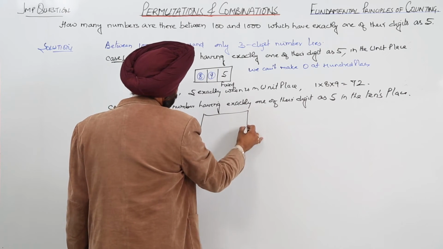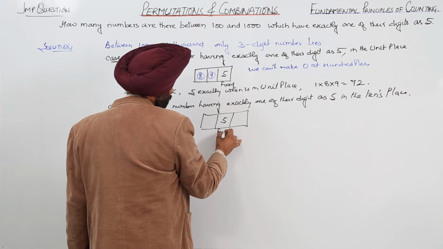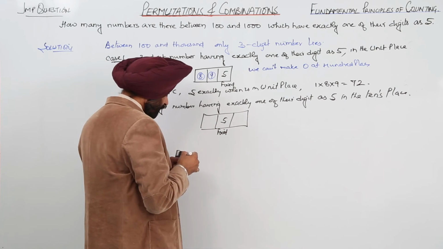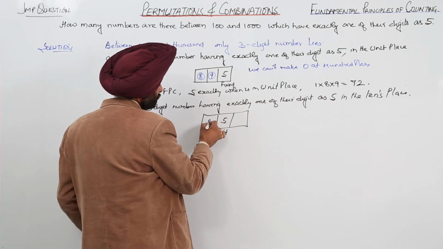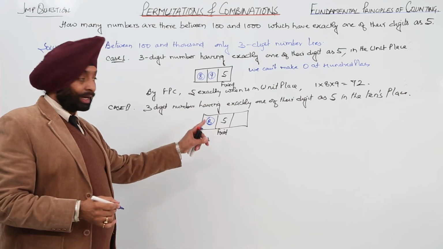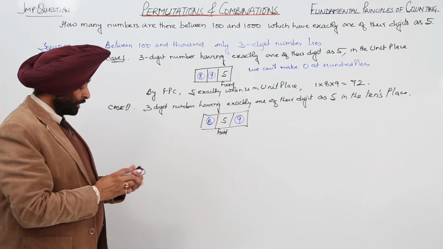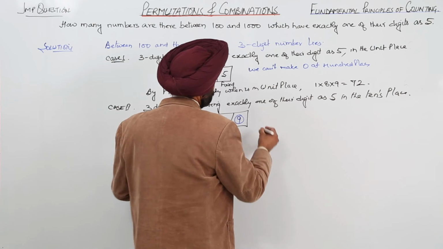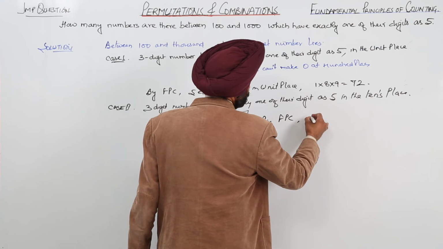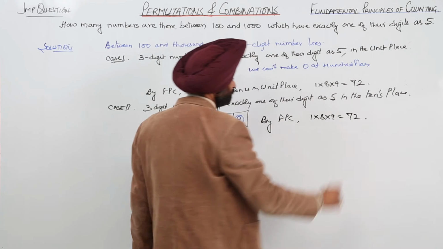Now this 5 is fixed here, and again in the 100 place there can be only 8, because 5 and 0 we can't take. The remaining, including 0, gives 9 here. So by the fundamental principle of counting, again 1 into 8 into 9, that is 72.